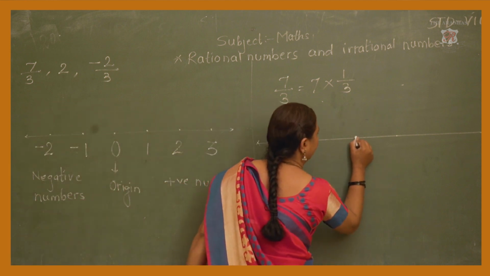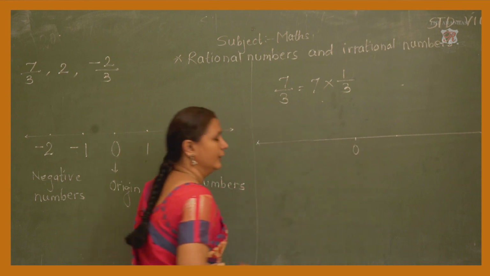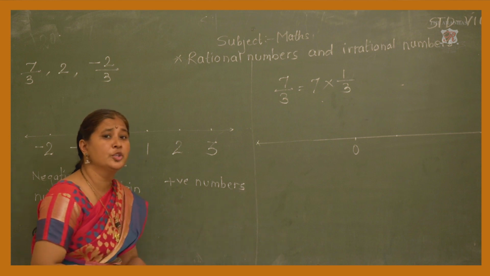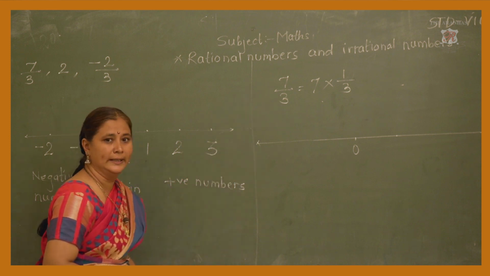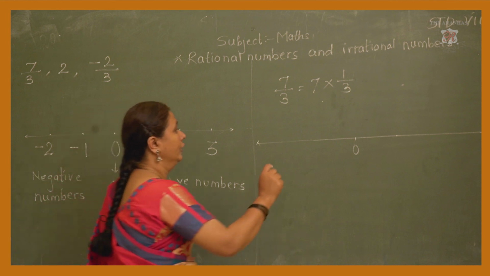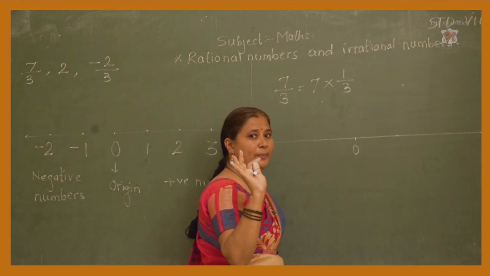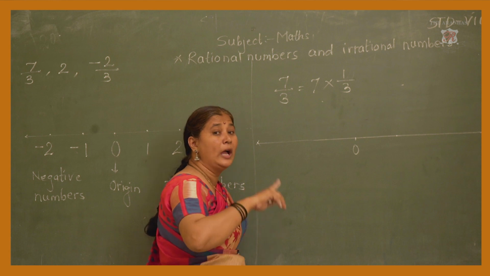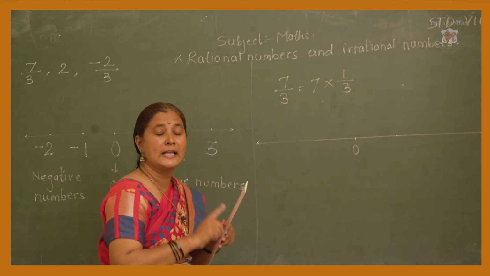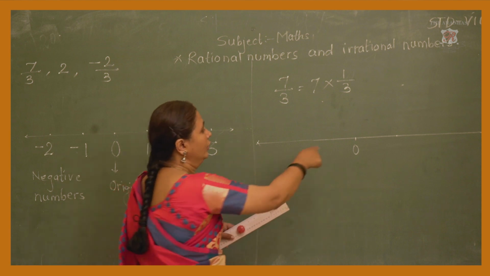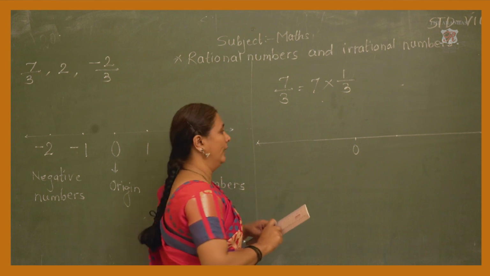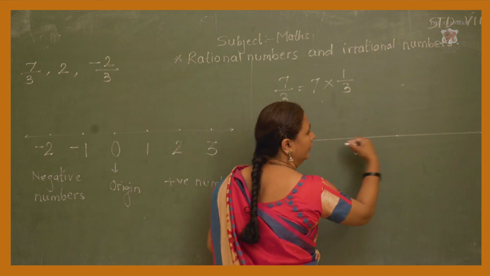Now in the middle part take 0 where you want to take, isn't it? Now when you have to show 7/3 on the number line, you should keep in your mind that you have to take 3 equal parts in between 0 and 1. So you can take any convenient distance as you want to represent the 3 equal parts in between 0 and 1.